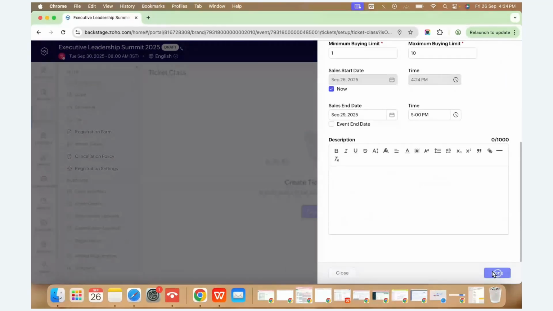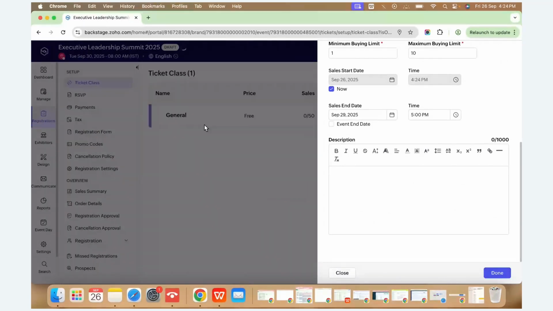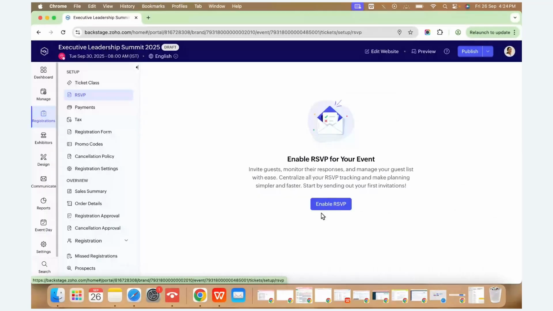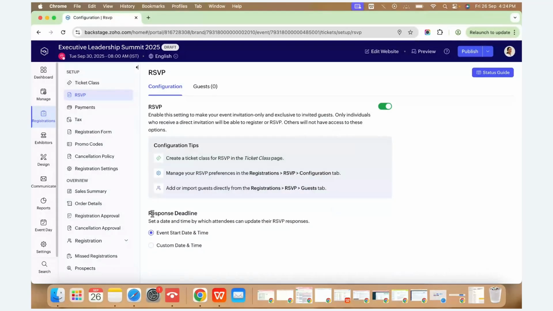Once we configure the ticket class, it will now enable the option to enable RSVP. So here you have to click on this button to enable the RSVP feature. Once you enable it, you can see here we have an option called response deadline configuration. As I already mentioned, this helps us ensure that we have a confirmed head count one day before or two days before, or maybe on the start event date morning. Like if it's starting at 8, we can close the response deadline by 7. So for that we have an option.